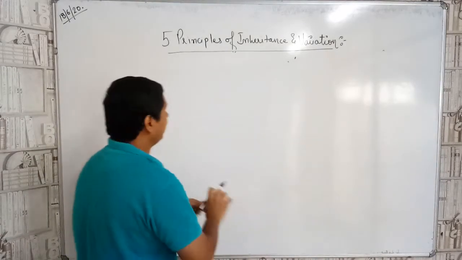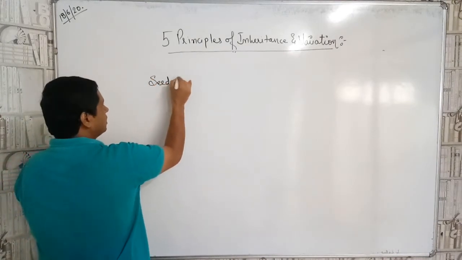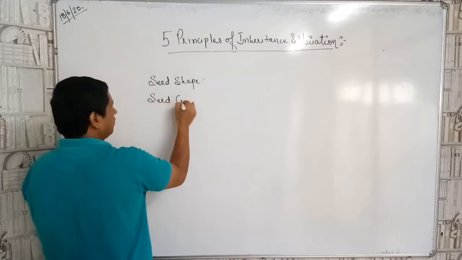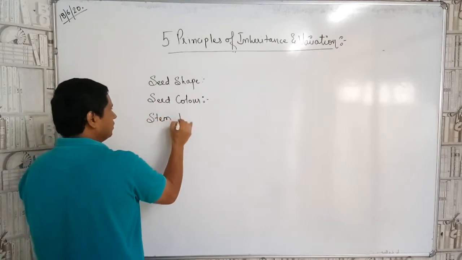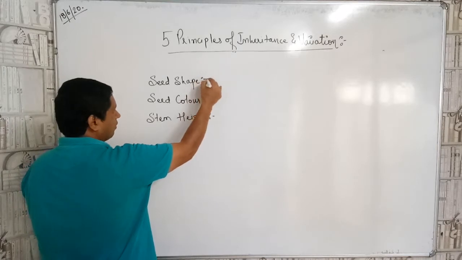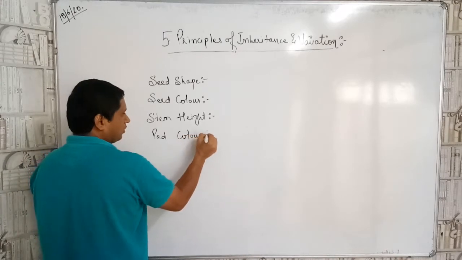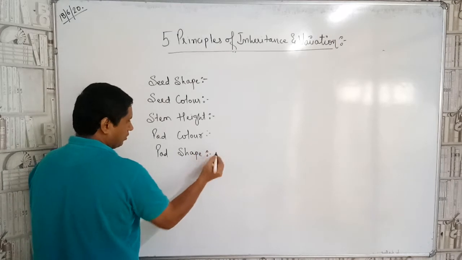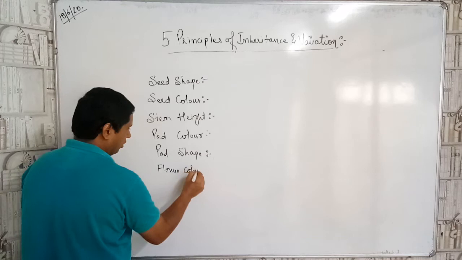The first character that he took was seed shape, then the seed color, then the stem height, then the pod color, pod shape, then the flower color.